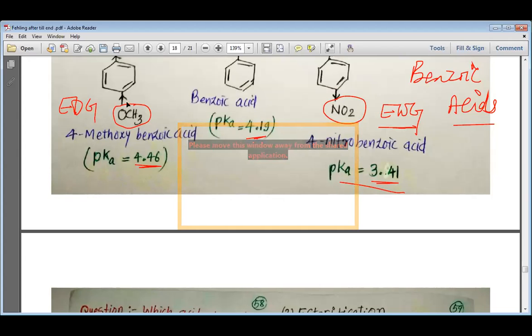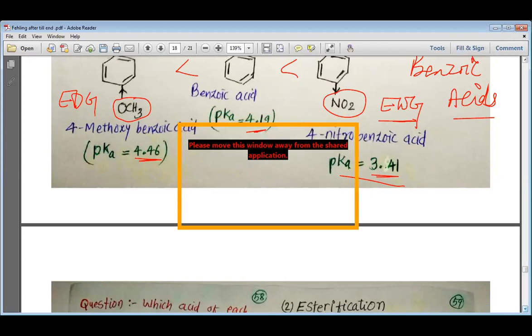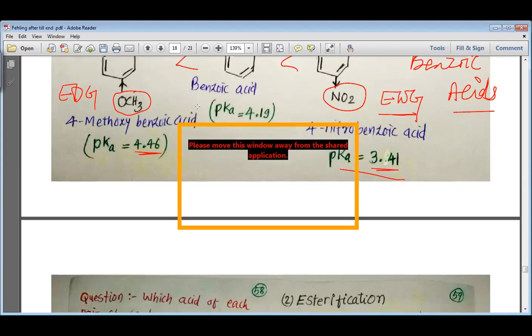So when we have an electron donating group bonded to it, the acidic strength decreases, but when we have an electron withdrawing group bonded to the phenyl ring, acidic strength increases. That is why we can write the order of acidic strength in this manner: 4-nitrobenzoic acid will be more acidic than normal benzoic acid, and benzoic acid will be more acidic than 4-methoxybenzoic acid.